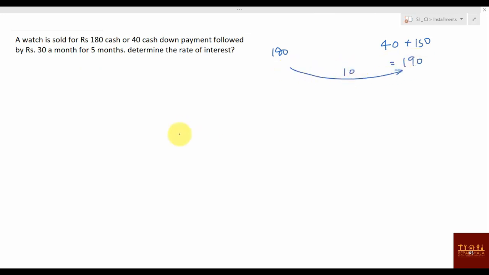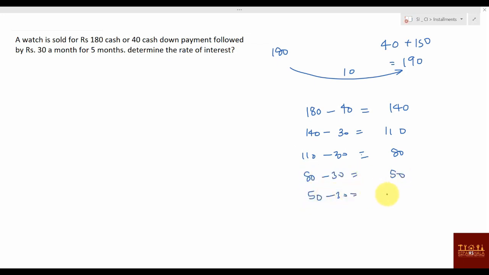Right. Now what you can say? 10 rupees interest. So we'll find for principal. So how much will be the principal? 180 is the cost. For first month 180 minus cash down payment, 40. So for first month principal will be 140. Next month it will be 140 minus 30, that is your installment. So it will become 110. Then 110 minus 30, that is 80. Then 80 minus 30, that is 50. Then 50 minus 30, how much it is? 20. And after 20 minus 30, not useful.